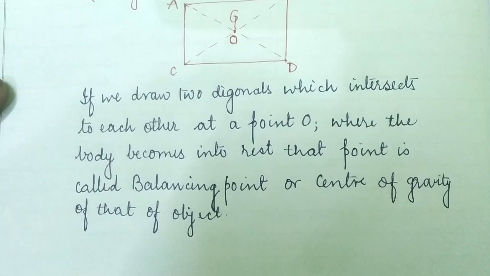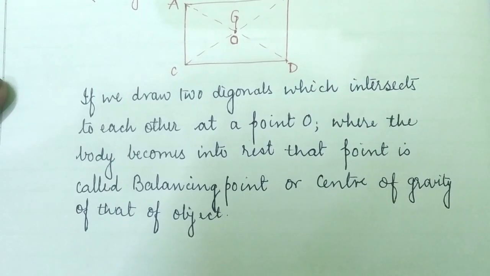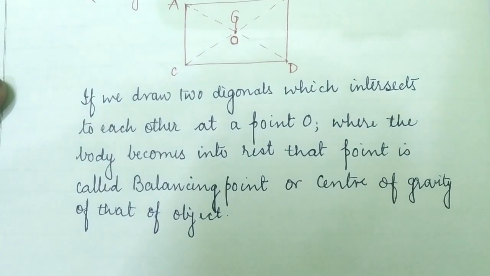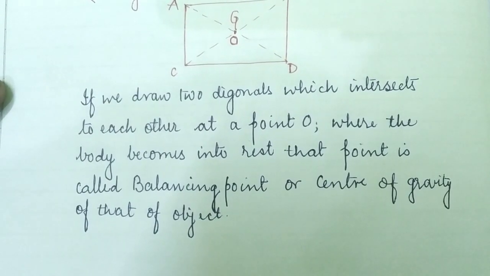Now if we have an irregular object or irregular lamina, then how will we calculate the center of gravity or the balancing point for that particular irregular object? So now we are going to determine the center of gravity of an irregular lamina by the balancing method, which is also a plumb line.